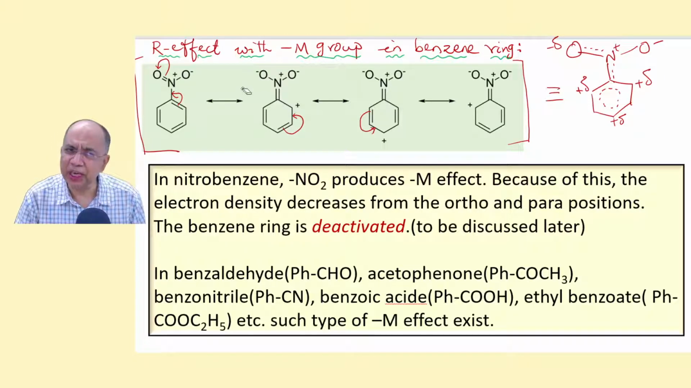Now, same thing will happen if you put aldehyde or carboxylic acid or cyanide. All these are minus M groups, and because of the R effect, minus M effect of these groups, the benzene ring will be deactivated and plus delta character will be produced at the ortho-para positions. And then what will happen? Later we know in electrophilic substitution, the electrophile will come to the meta position, because the meta position is relatively more electron rich. We'll talk about that later, not now.